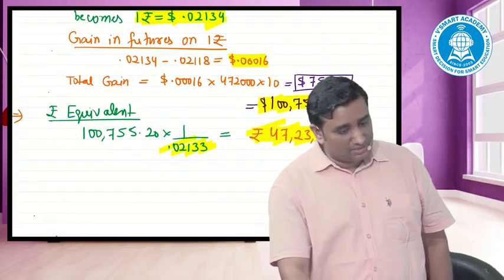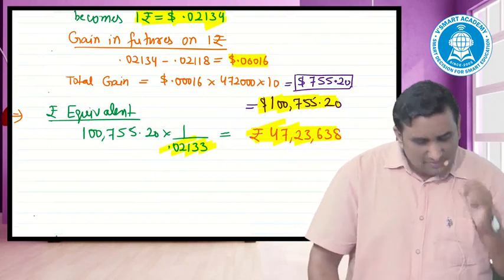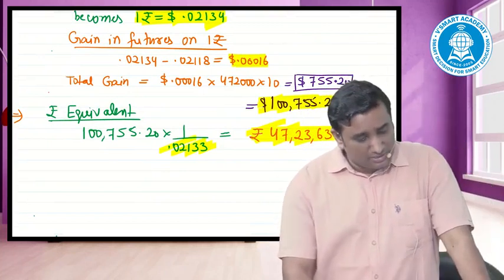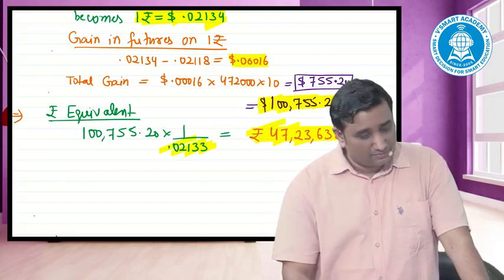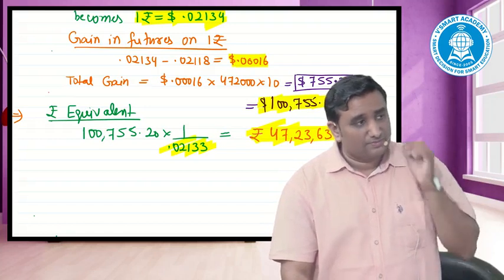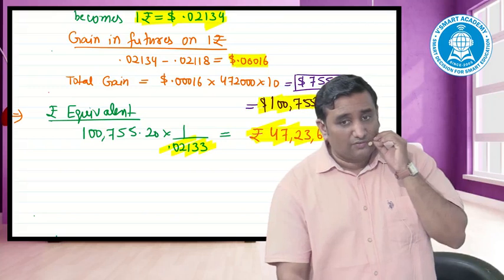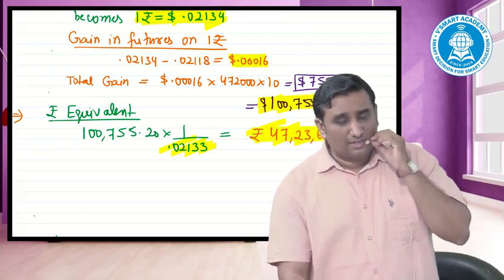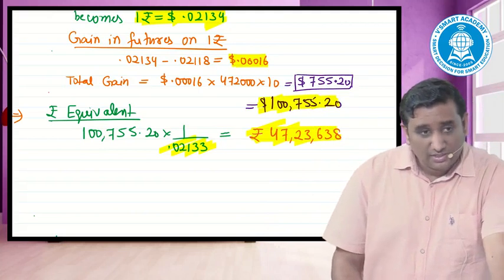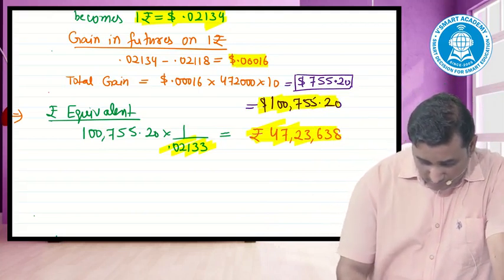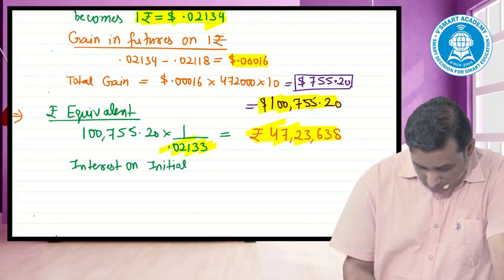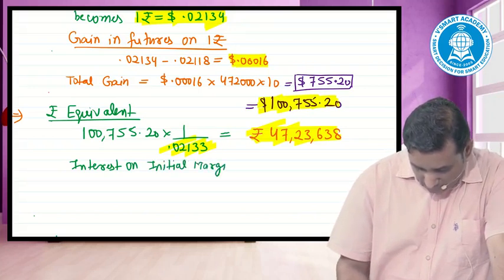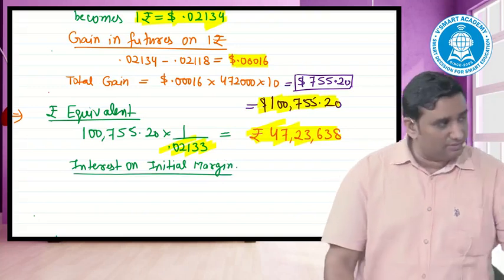There is margin. Which month contract are we taking? September. How much is the margin for one contract for the month of September? 15,000. Total contracts taken? 10. And opportunity cost is 8%. So we'll put down interest on initial margin. Margins would be returned back to you; the only thing is your funds would be blocked. Interest on initial margin.